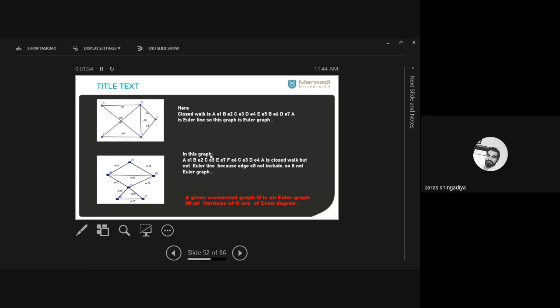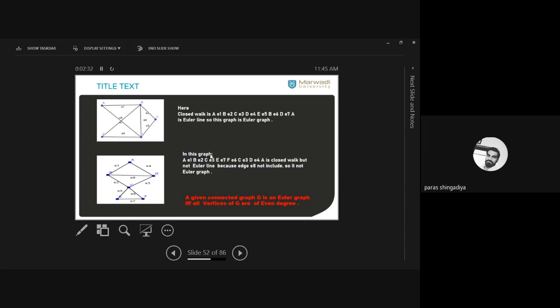So Euler derived a result: a given connected graph G is always an Euler graph if and only if all the vertices are of even degree. अगर ग्राफ के सभी vertex की डिग्री even है, 2, 4, 6, 8, 10 and so on, then this graph is always an Euler graph. You can easily create such an Euler line which includes every edge exactly one time.